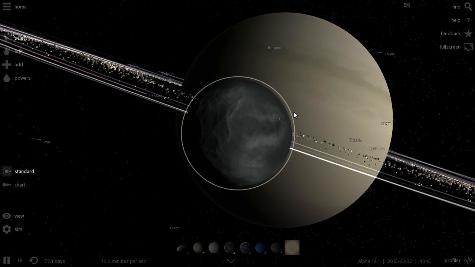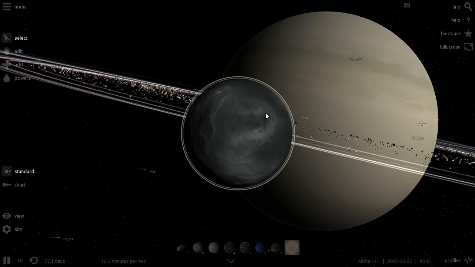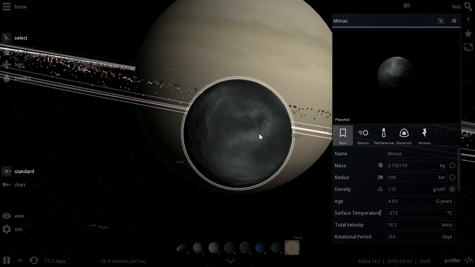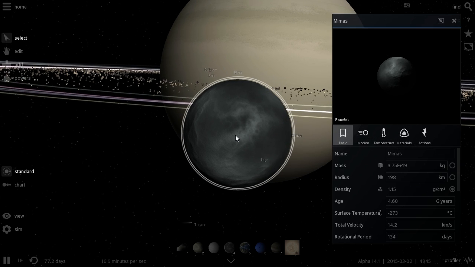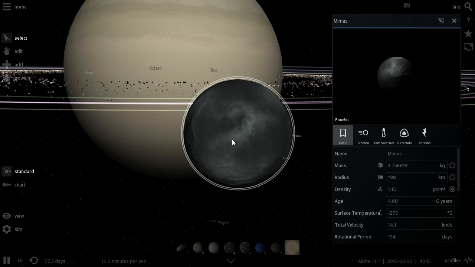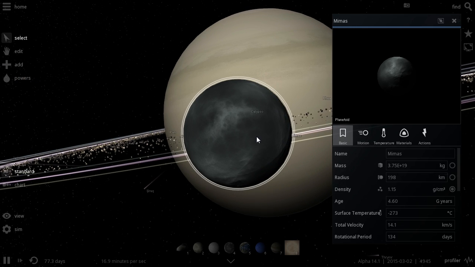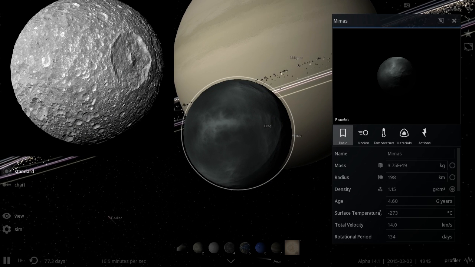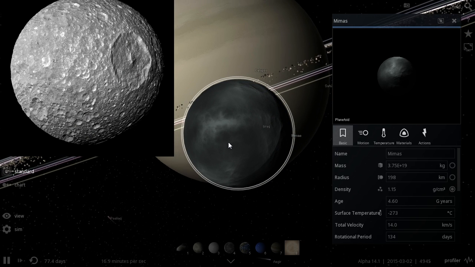And welcome to Mimas. This is one of the first satellites that was discovered, back in 1789, and its size is about 400 kilometers in diameter, or basically 198 in radius, and it's actually a lot more rugged looking than this. It does have a lot of craters from all of these collisions with other objects orbiting around Saturn.